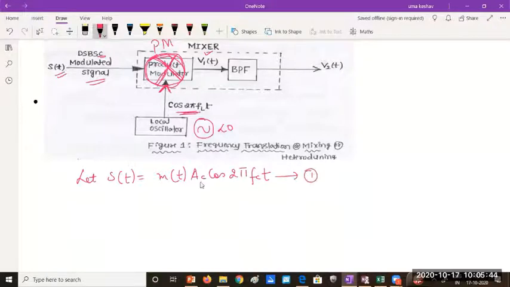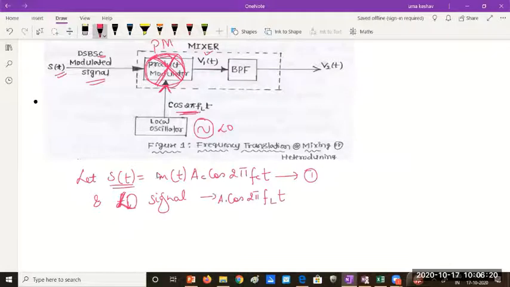So this is the modulated input signal given to the product modulator, and let the carrier signal here locally, LO signal, local oscillator signal be cos 2 pi FL into T. If you want, you can consider an amplitude here, A1, A2.